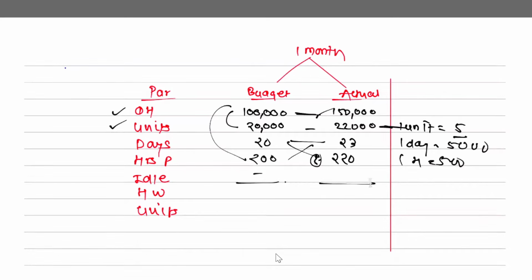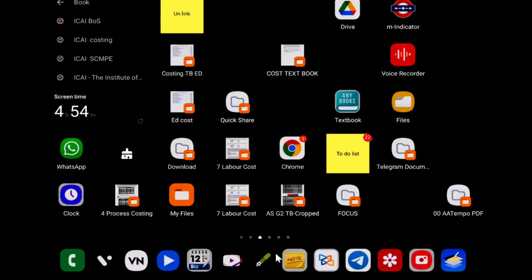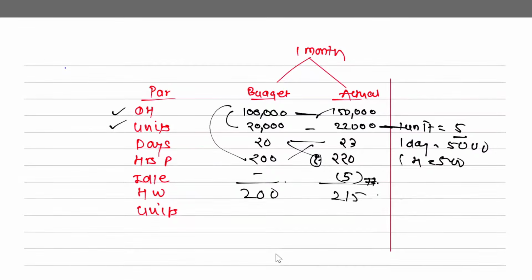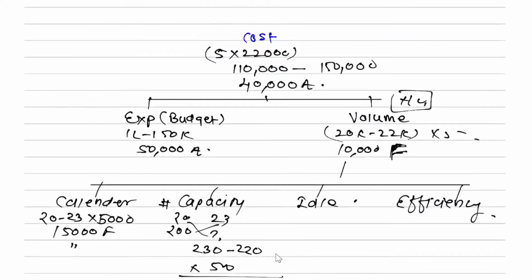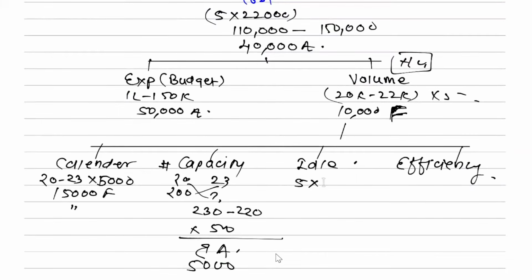But suddenly the light went off, let us say 5 hours were wasted. So you worked only for 215. The plan was that you will work for 200, but you worked only for 215. How many hours are wasted? 5 hours are wasted. Every hour you would have recovered how many rupees? 500. So idle hours, 5 hours wasted into idle per hour 500, how much? Can I say it is always adverse? Always. Do you remember a little?